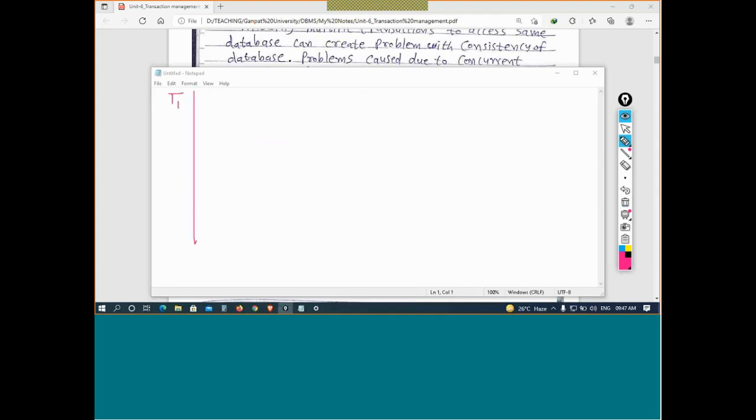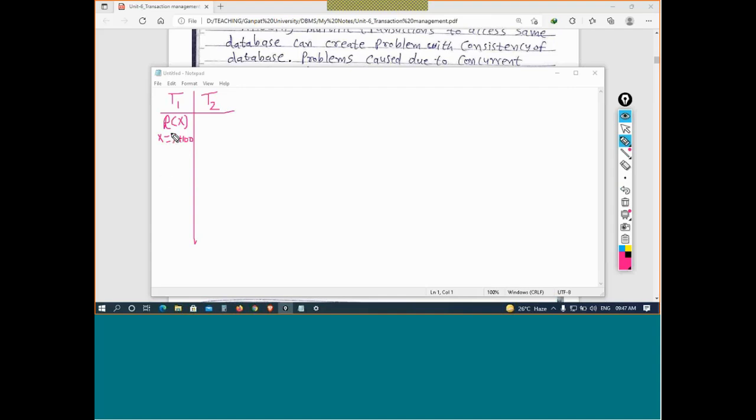So let's understand the lost update problem. Lost update means write problem. So what is happening? This is one example. First, transaction T1 is reading the value of X from the database. It is updating the database. Let's say X equal to X plus 100. Okay. Then it is writing. Before it writes, it is not writing quickly, but it is taking time for the write operation.